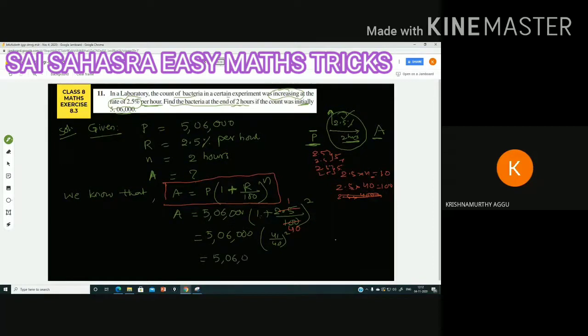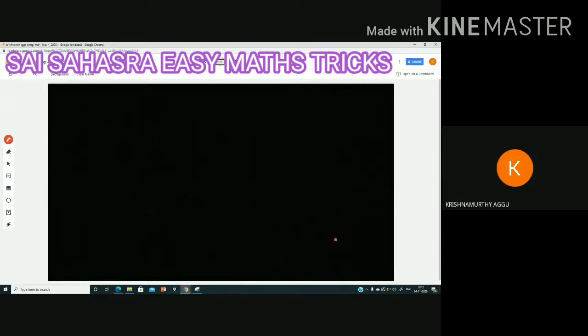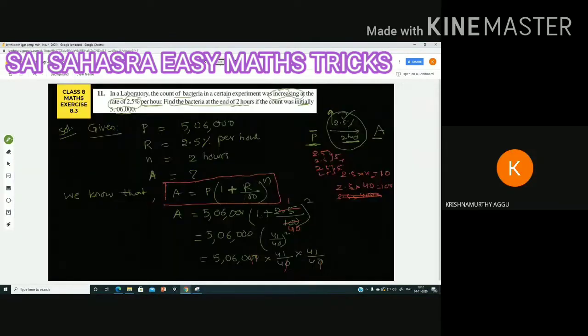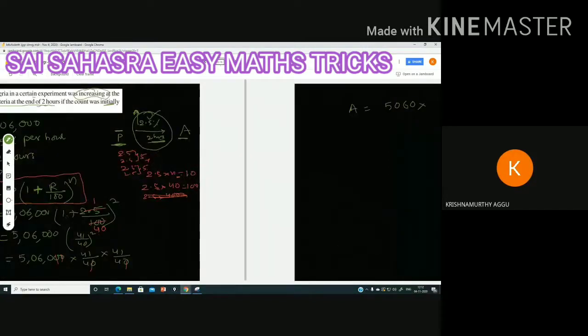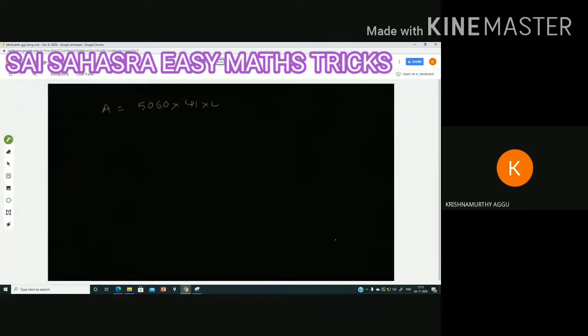5 lakh 6,000 into something square, that one we can write twice: 41 by 40 into 41 by 40. Let us do the calculation again. In the cancellation process, this 0, this 0, this 0 cancel with this 0. What is left, in the next page? Let me write. A is equal to 5060 is left, into 5060. 41 into 41 is left.